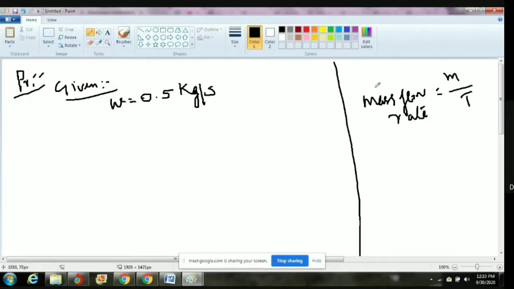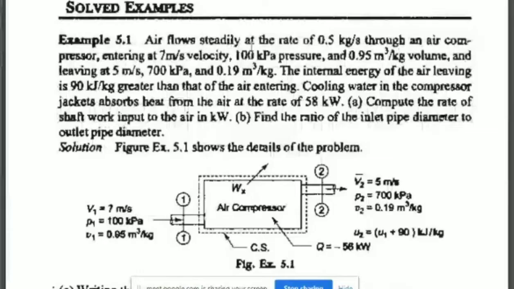Sometimes they use m dot like this, but here I have already given only W. So better to use small letter W. Capital letter W works, ma. Okay, m dot also I will use sometime later, not now. So W. So air flows steadily at the rate of 0.5 kg per second.